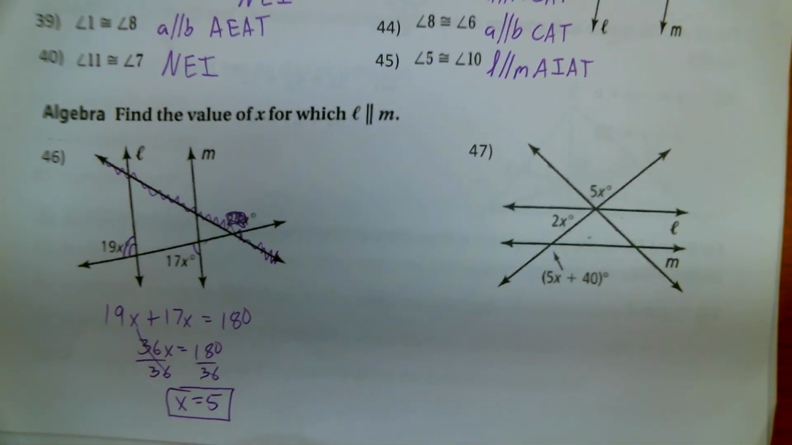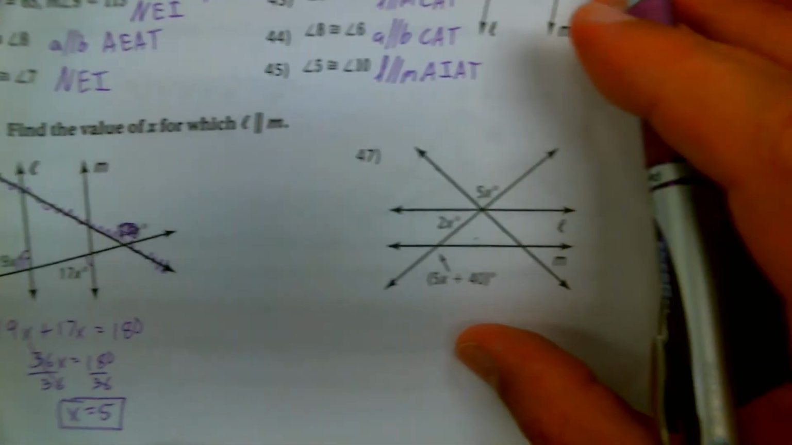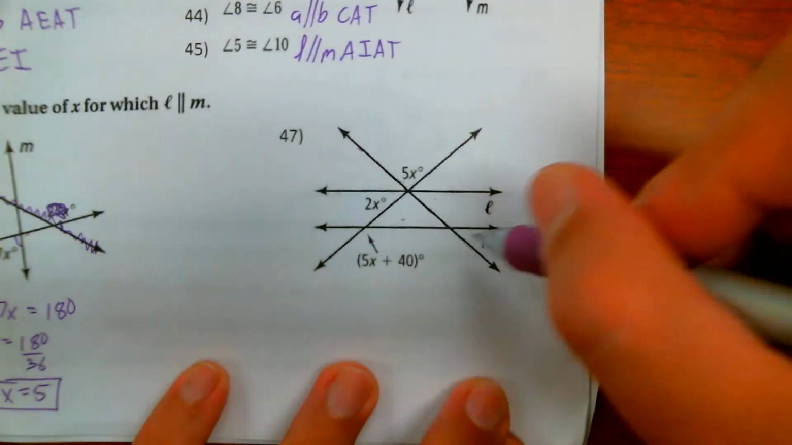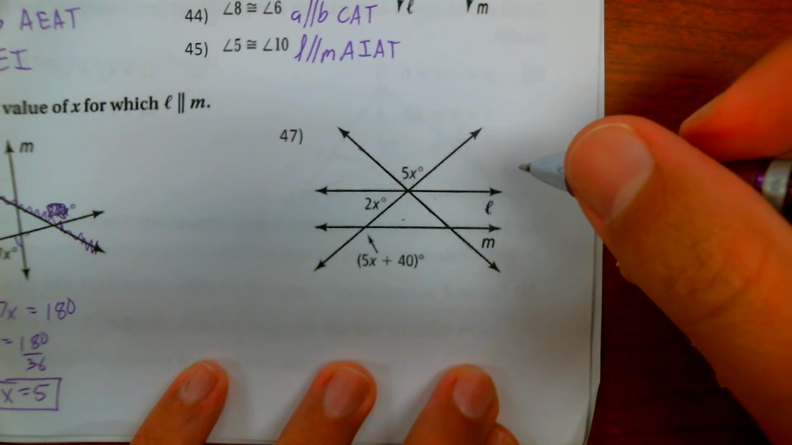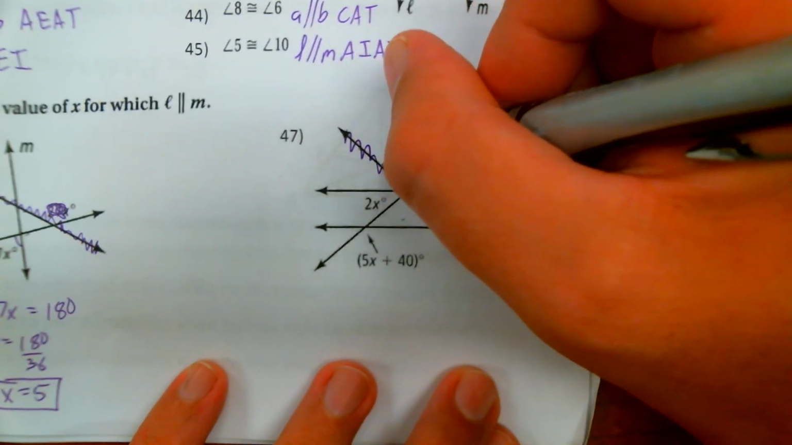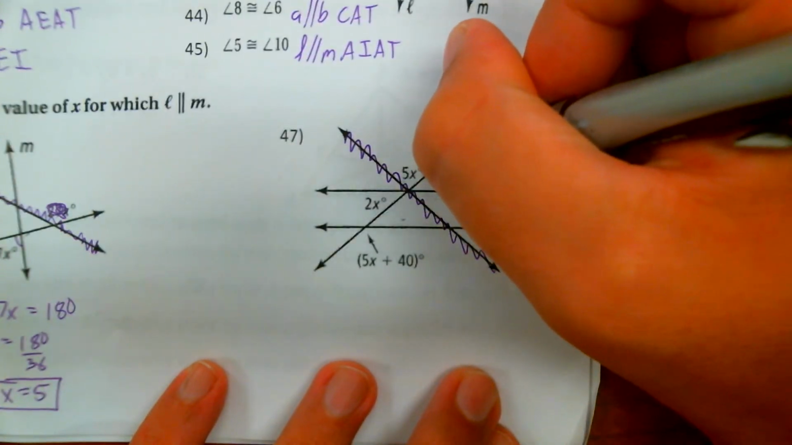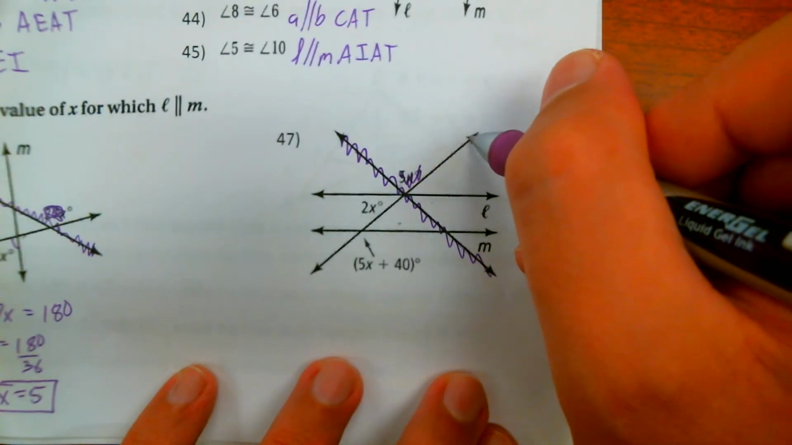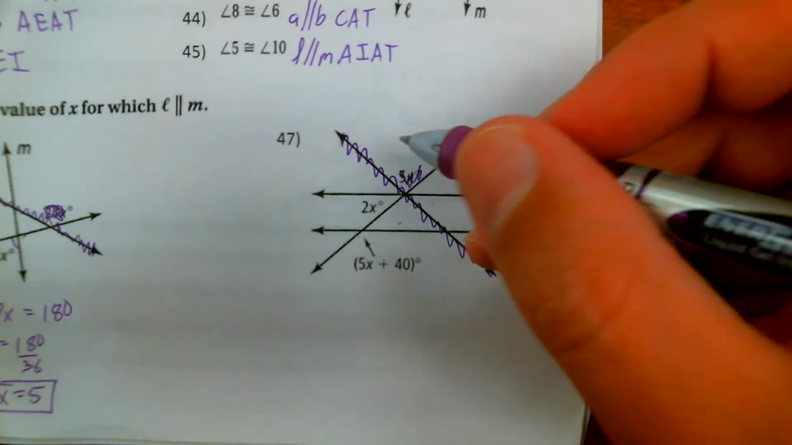Alrighty, let's move along. Number 47. What has to happen for x for L and M to be parallel? Here I don't need this line. I don't need this 5x. That has nothing to do with it. I'm just simply looking at these two lines cut by this transversal.